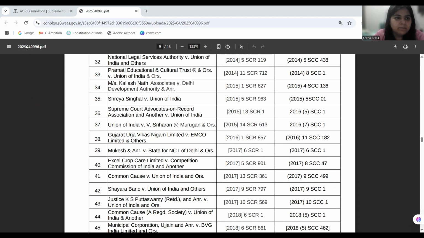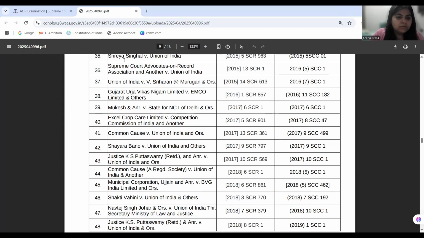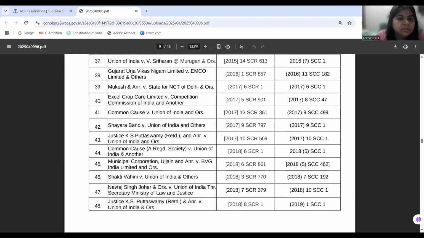Okay, now next is Gujarat Urja versus MCO. In Gujarat Urja Vikas Nigam versus MCO, we are dealing with the IT Act and accelerated depreciation. The court is saying that once you have claimed the tax benefits, you cannot go and revise the tariffs. So that is what is being held in Gujarat Urja Vikas Nigam Limited.